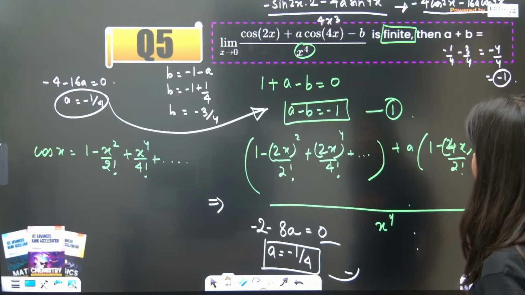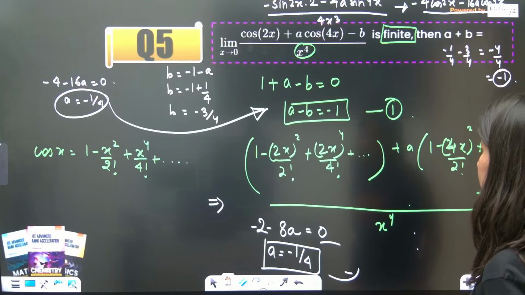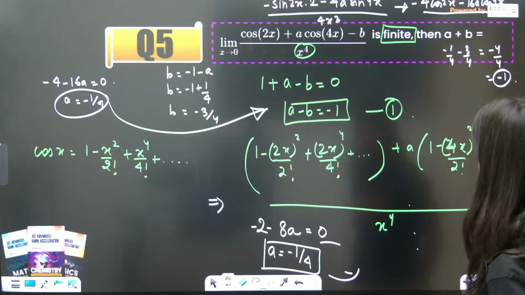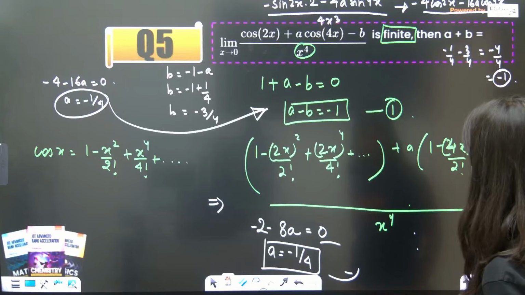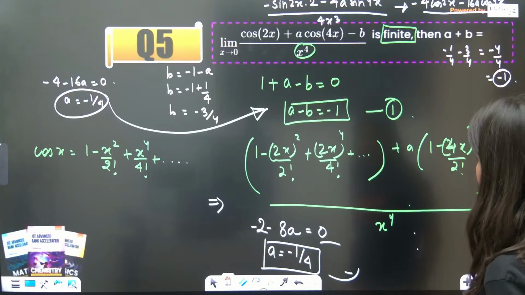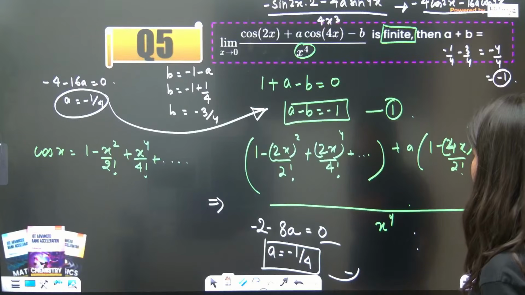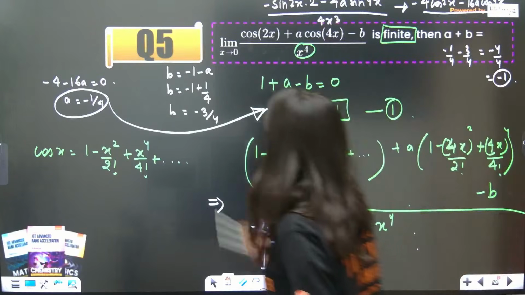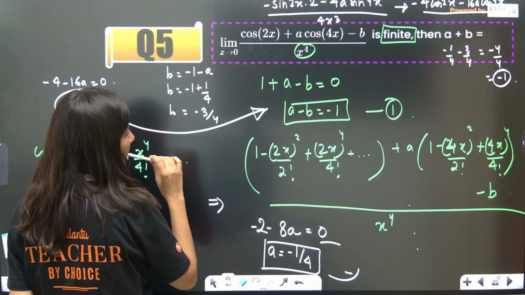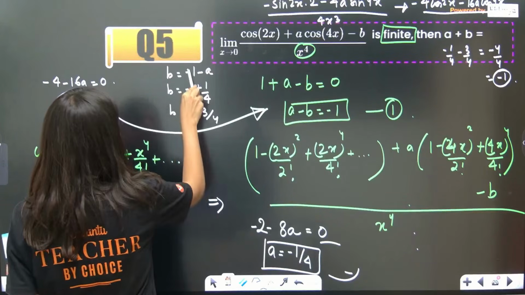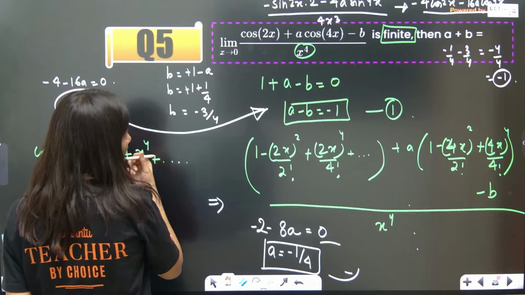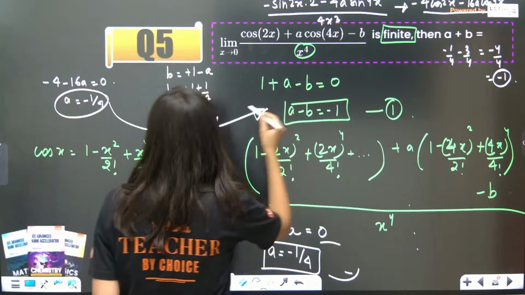b over here is... a minus b is minus 1, correct? And a is minus 1 by 4. b, if I talk about b, is equal to 1 plus a.